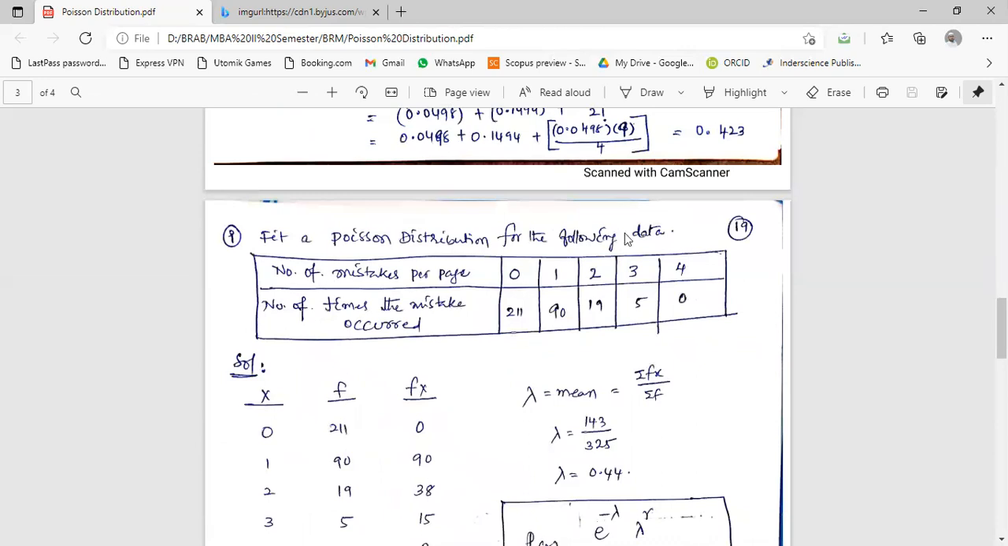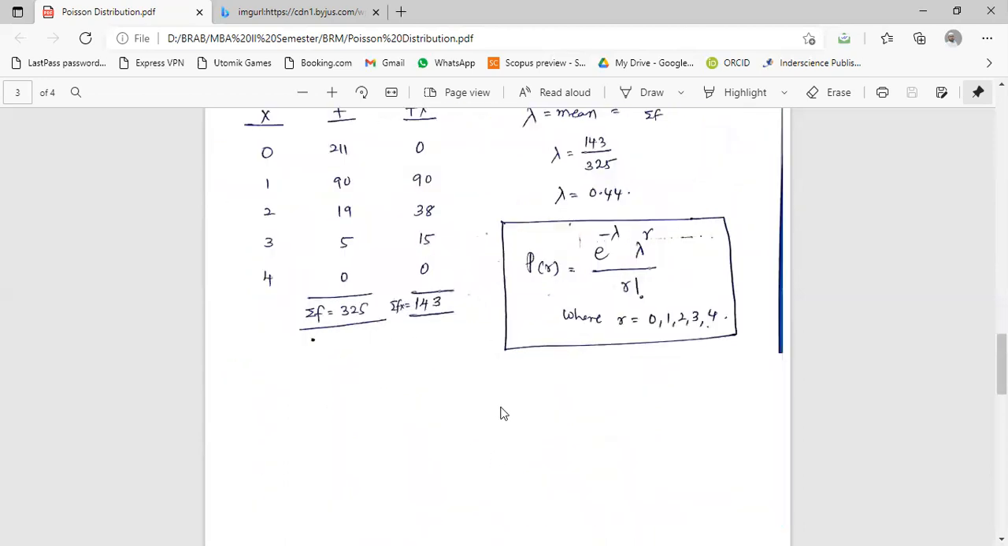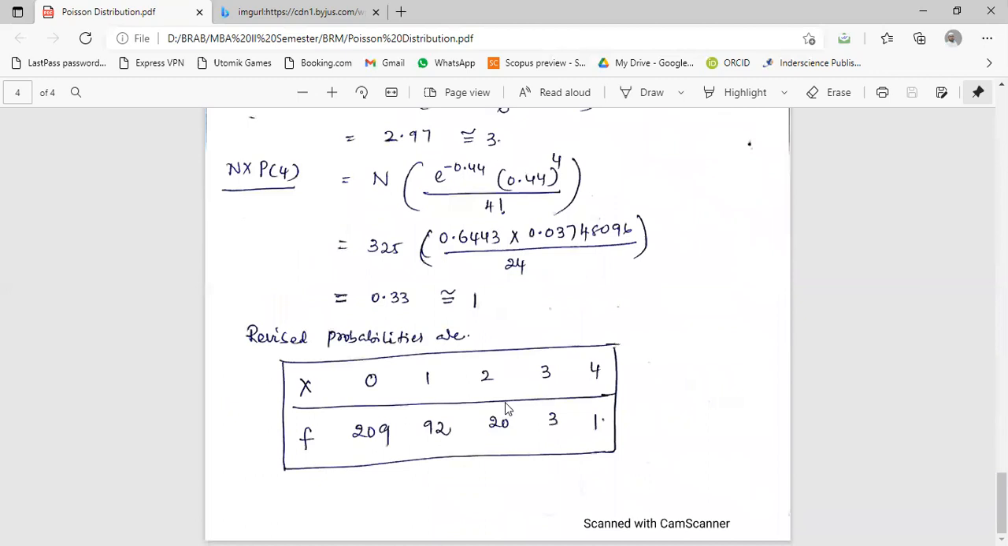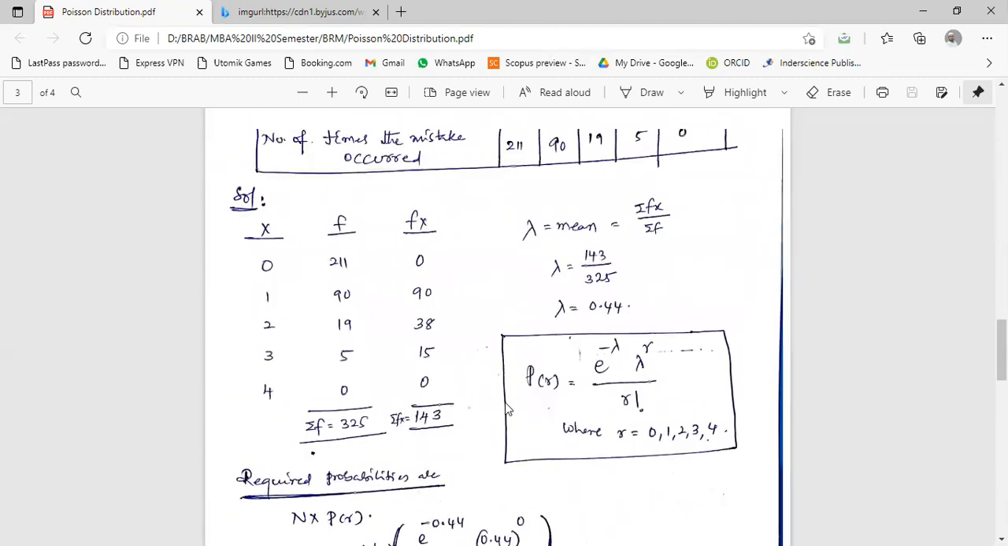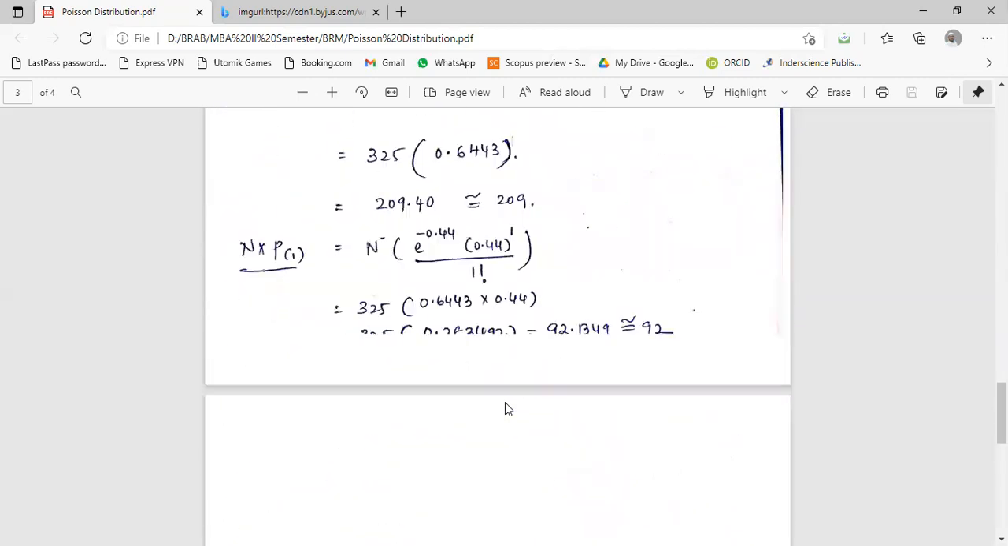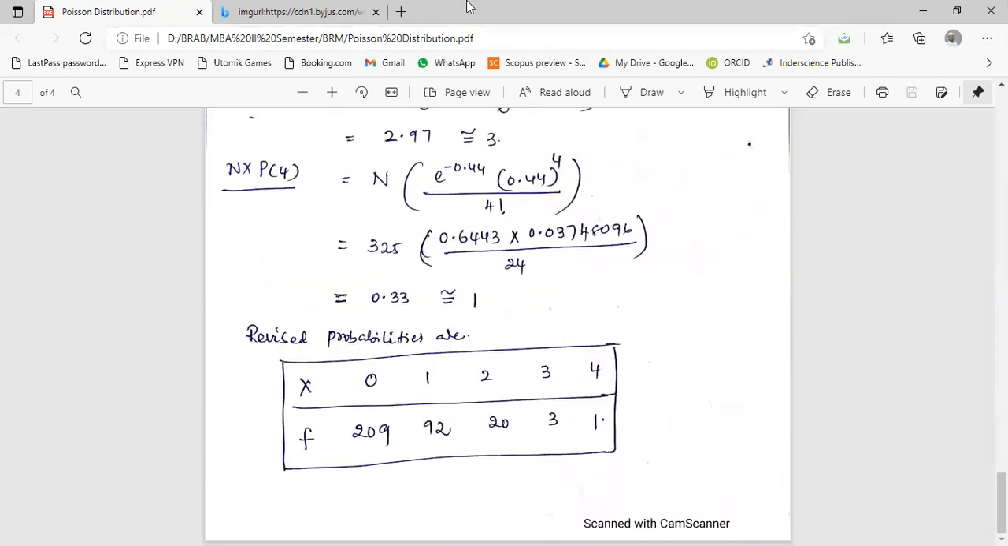See here in this problem, he has given: fit a Poisson distribution for the following data. Number of mistakes per page. 0 mistakes: 211 pages, there is no mistake at all. 1 mistake in 90 pages. 2 mistakes in 19 pages. 3 mistakes in 5 pages. 4 mistakes in 0 pages, like that. So now we have to fit that. That is a different one that we will see later in the next class. Okay. Anything else you want to ask, guys?